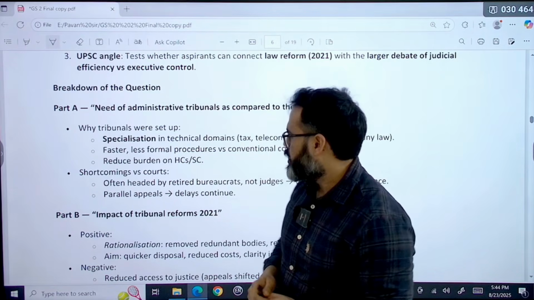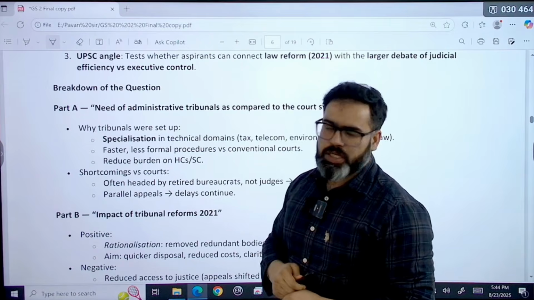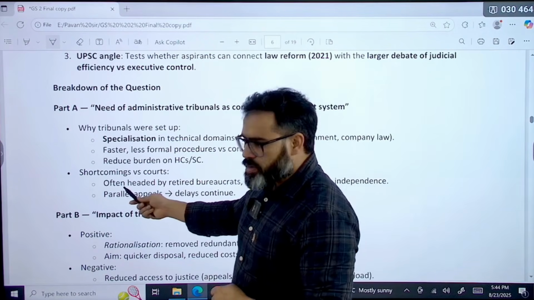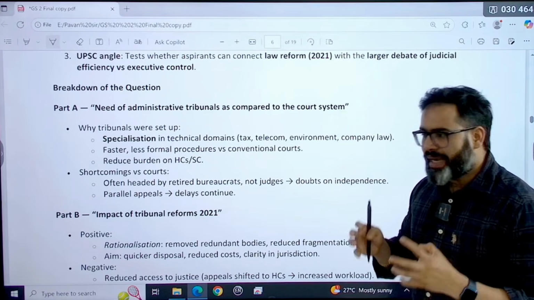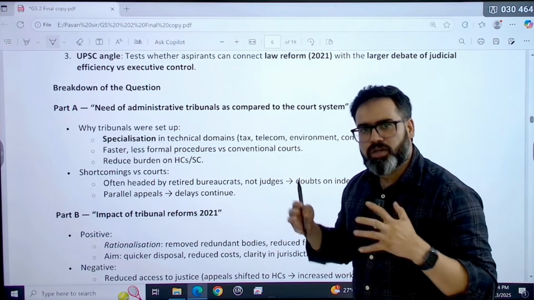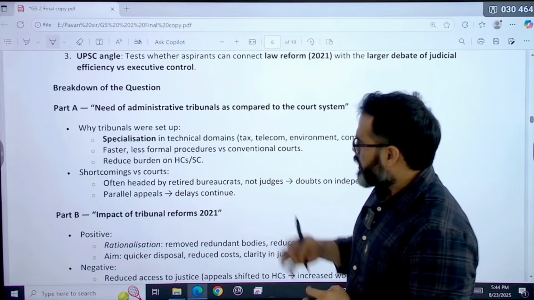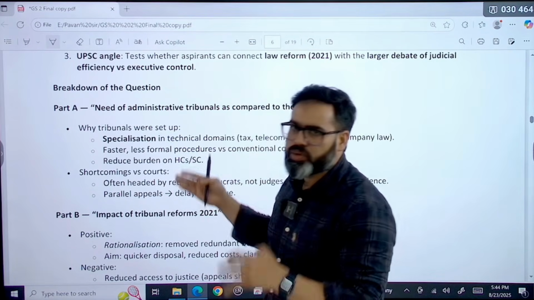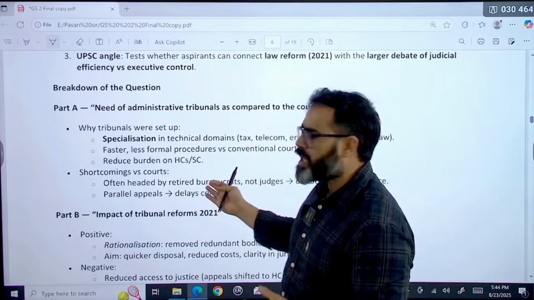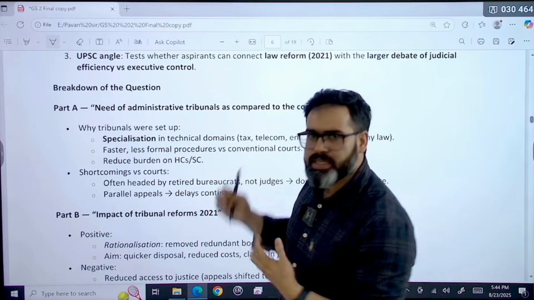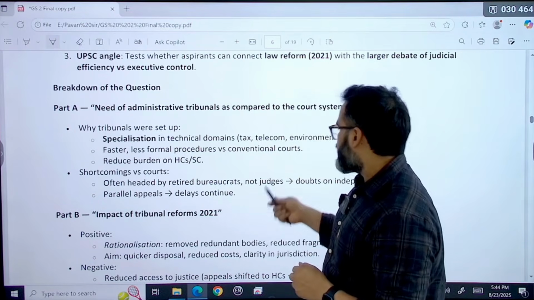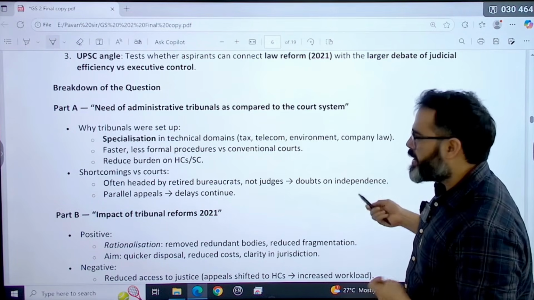Clear? But shortcomings क्या है इसके? Shortcomings ये हैं. These tribunals often they are headed by retired bureaucrats. So that is the reason there is a conflict of interest, because यहाँ पे the cases related to the government and they are headed by the government type individuals only, like retired bureaucrats only. So executive is heading these particular tribunals. They are not judges. So doubt on the independence.